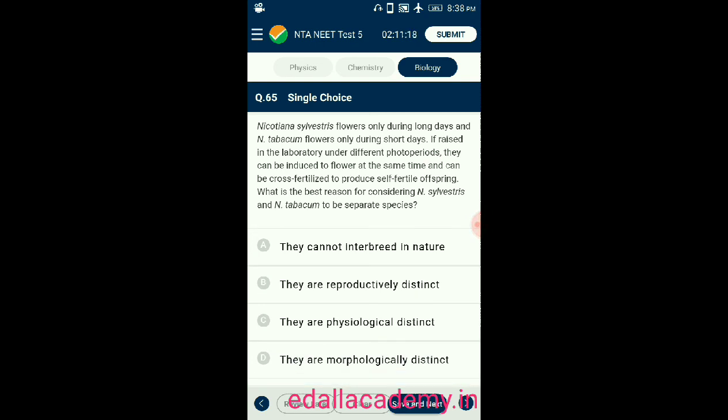Option A, they cannot interbreed in nature. Option B, they are reproductively distinct. Option C, they are physiologically distinct. Option D, they are morphologically distinct. So given the 4 options, the related answer to this question is option A, they cannot interbreed in nature. That's why Nicotiana sylvestris and Nicotiana tabacum are placed under separate species categories. So the correct option is A.